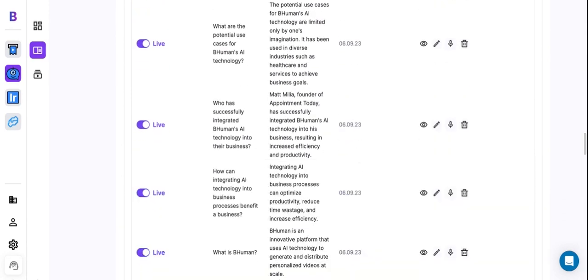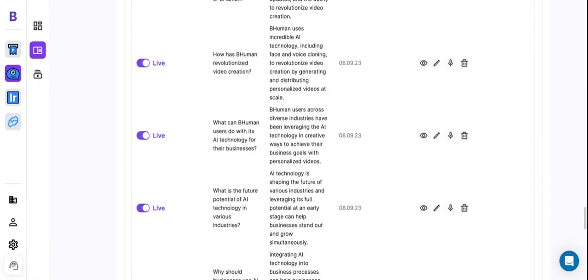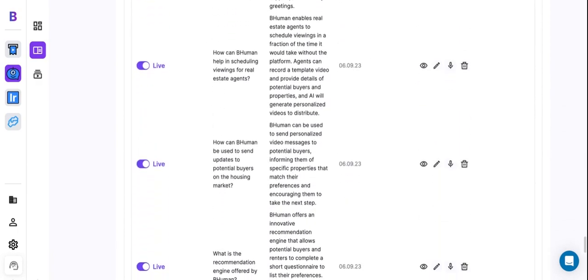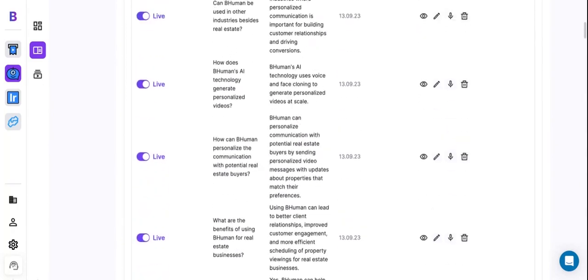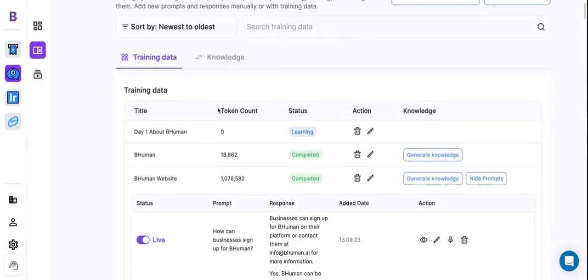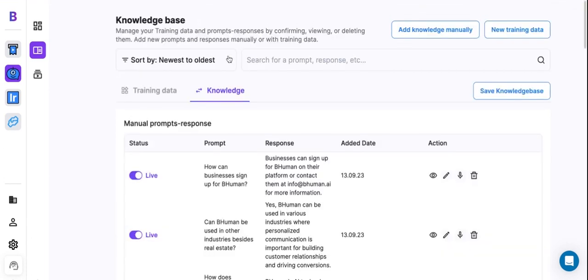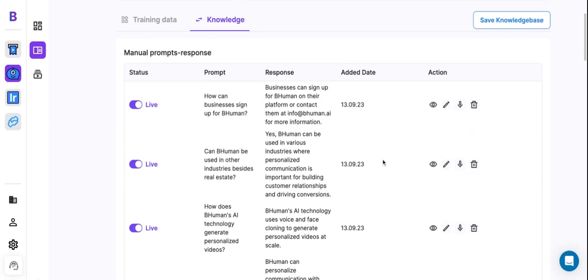So I can click load more and you'll see quite a bit, right? So at this point, this has been added into my knowledge base. And I can go ahead and continue to add in more training data to make my persona smarter and smarter. So where can we manage the knowledge base as a whole across all of our different training sets? Well, right here in the knowledge tab. So here you can see your list of all of the prompt responses from your persona.